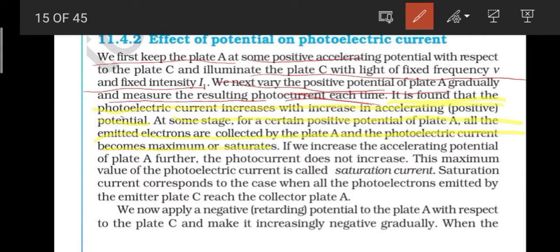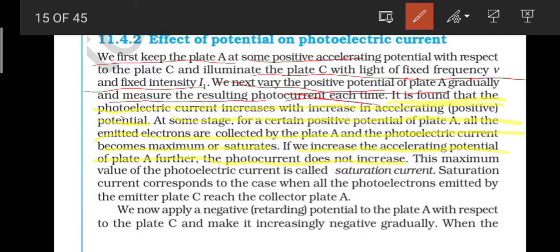When we increase the potential towards the positive, we are accelerating the electrons, so all the electrons are collected by plate A. When all the electrons are collected, no more electrons are left to be collected, so the photoelectric current has reached its maximum, or it has become saturated. If we then increase the accelerating potential further on this positive side, the photocurrent does not increase. It's very simple, right?